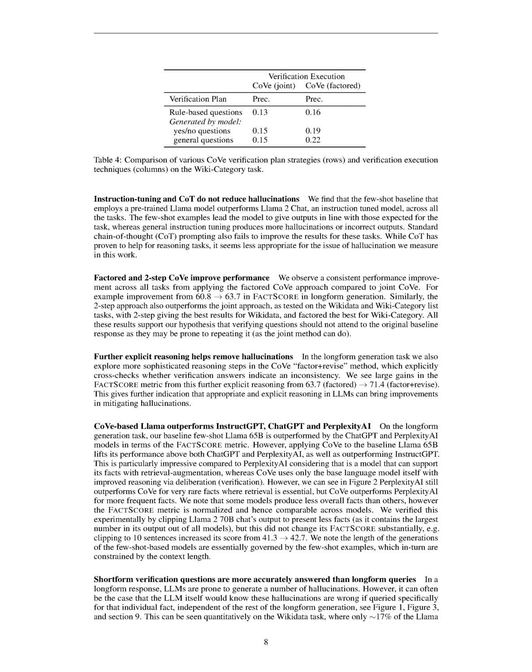The study aimed to answer 2 research questions: whether CoVe can effectively reduce hallucinatory content produced by the LLM, and if it can fix incorrect generations without decreasing correct content. The main findings showed that CoVe improves precision on list-based answer tasks, performance on closed-book QA, and precision on long-form generation. Additionally, the study found that instruction tuning and chain-of-thought prompting did not reduce hallucinations, while factored and two-step CoVe approaches improved performance. Further explicit reasoning in the CoVe factor plus revise method helped remove hallucinations, and CoVe-based Llama outperformed other models in terms of the FACT-SCORE metric.